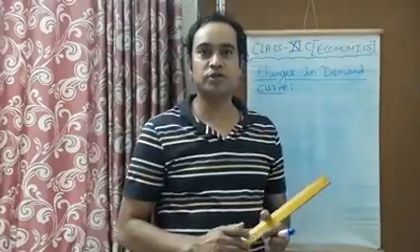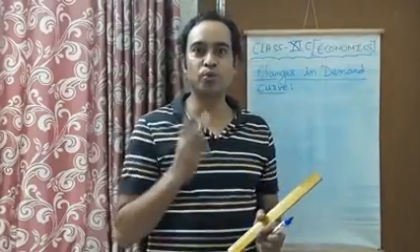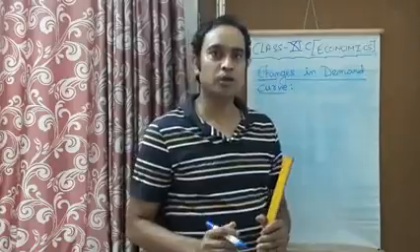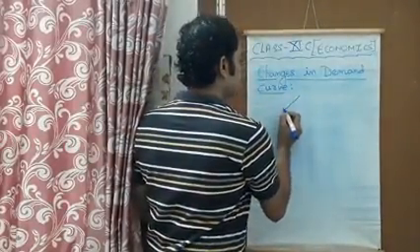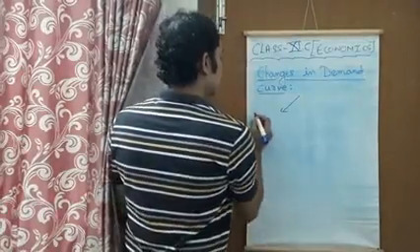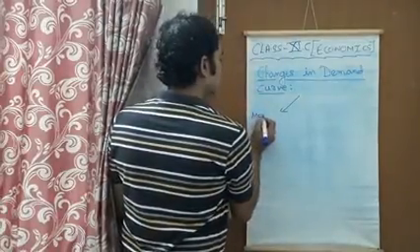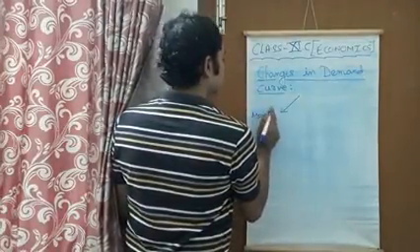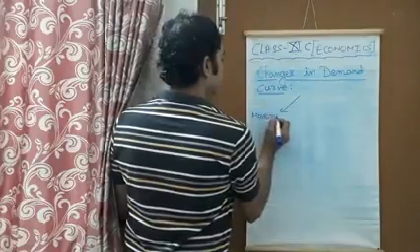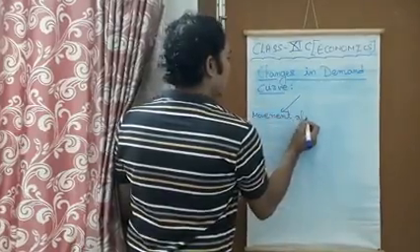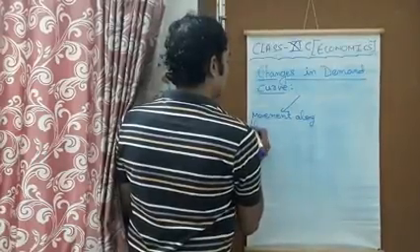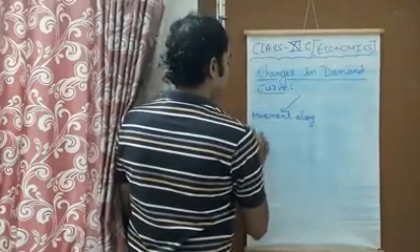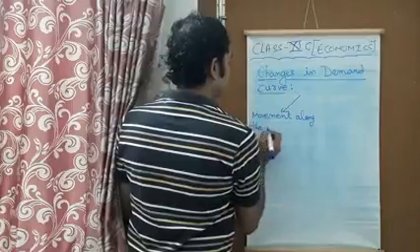Actually, the demand curve is changing in two patterns. So the first one I'll write down here. It is called movement along the demand curve.